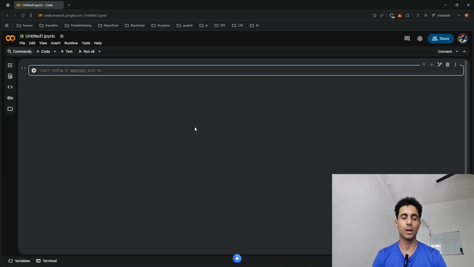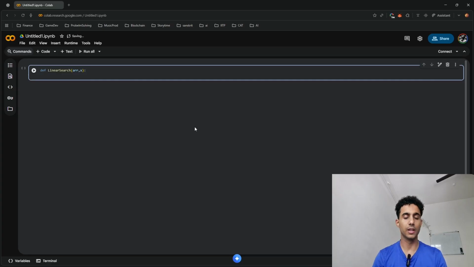Okay, so coming to the code section, we will be writing the code for linear search and we will be seeing how it works. Let's go. First, we will be defining the function, linear search. In here, we will give two parameters, which will be the list of the array and the element that we need to find, which we will be putting as x. First, we will iterate through the whole array using i. For i in range, and the range would be length of the whole array.